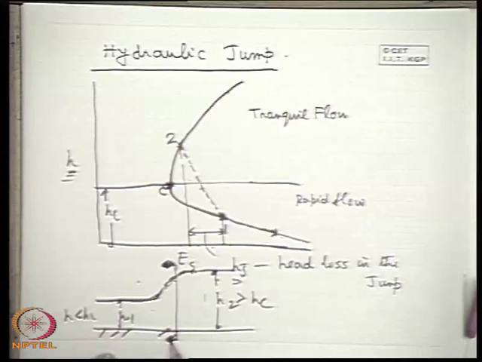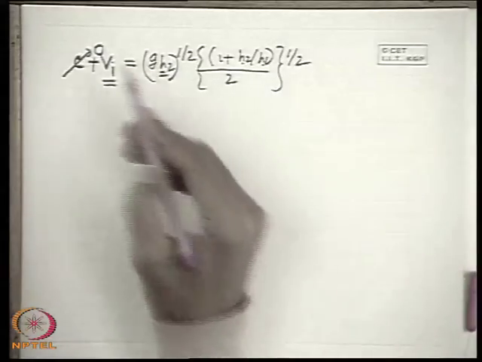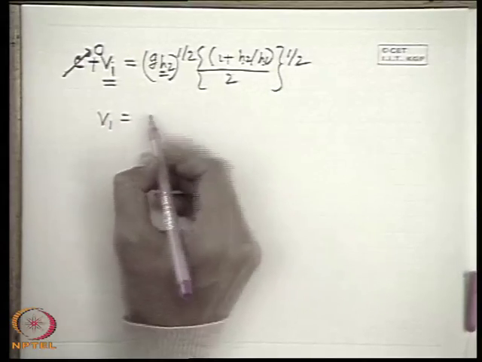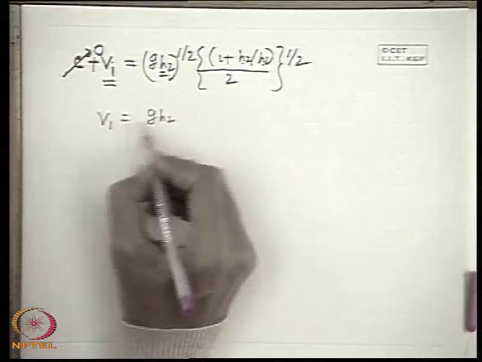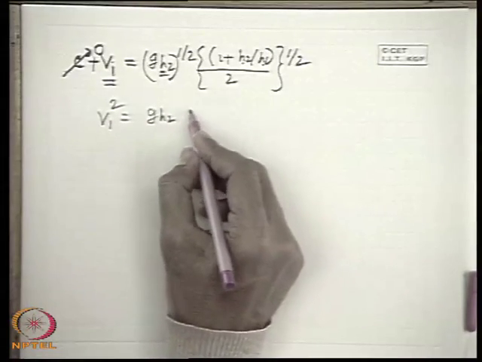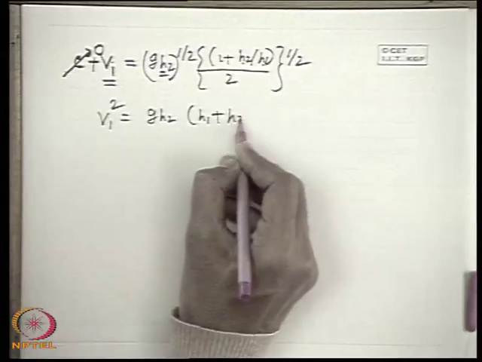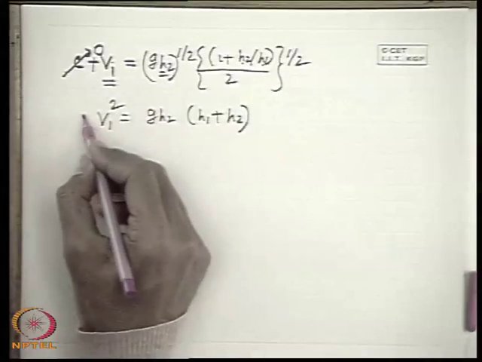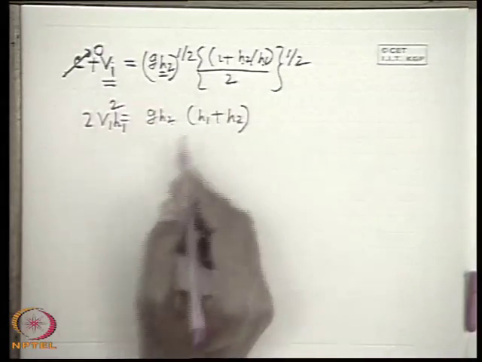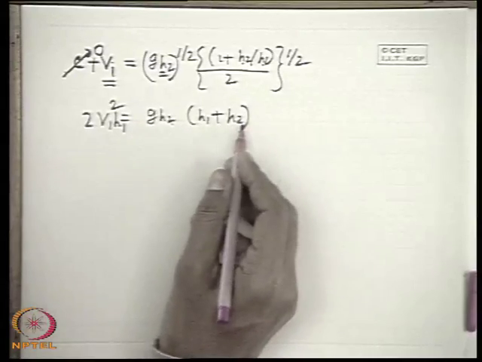So this can be made analogous to the disturbance wave which is moving through a channel with 0 velocity, so that in the mathematical analysis we can make c 0. So we get v1 = (gh2)^(1/2) [...]. Now if we square it, making c 0, it is v1 square = gh2 (h1 + h2) / 2h1.